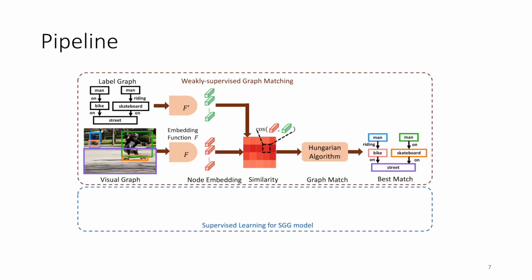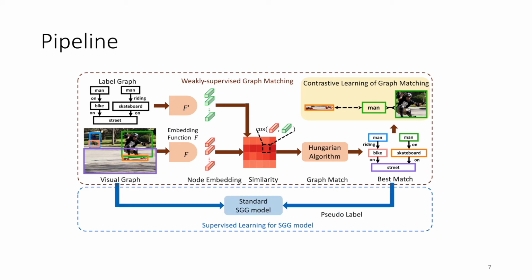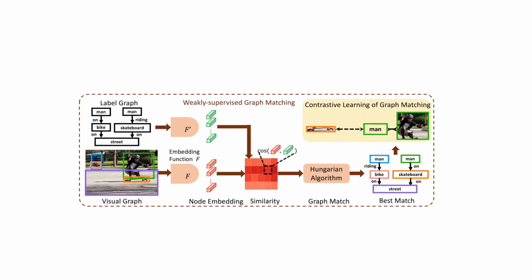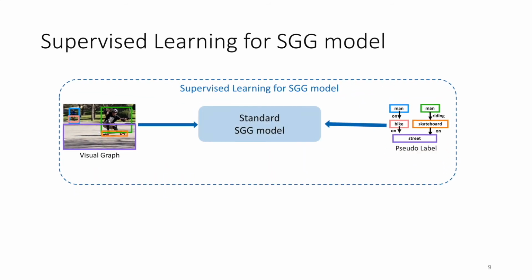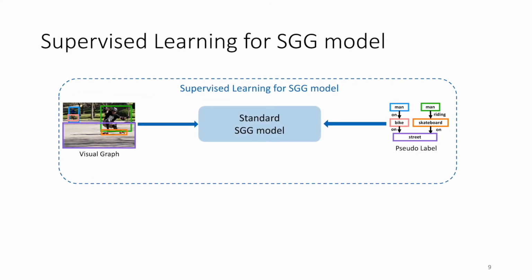In order to train the embedding function, contrastive learning is used to pull together the matched nodes and push away the unmatched nodes. The matched label graph is used as a pseudo-label to train a standard SGG model in a supervised way. To train the graph matching part, the triplet loss is adopted. And to train the standard SGG model, we can use any supervised SGG model such as IMP and Motifs.